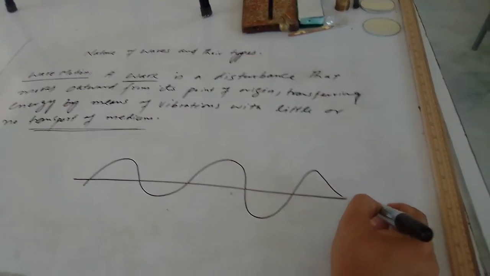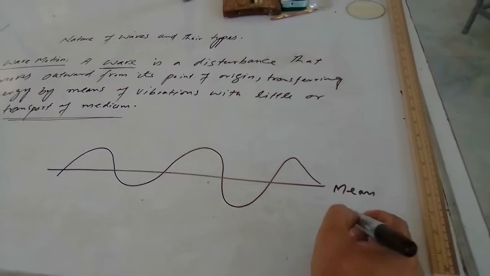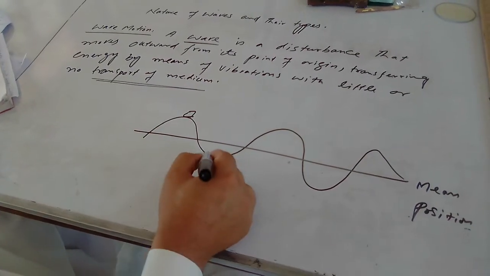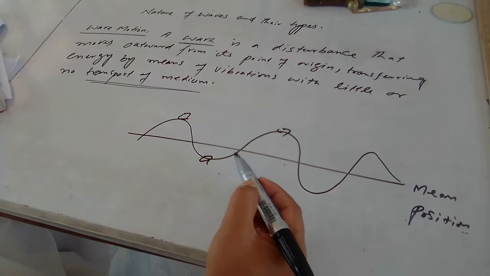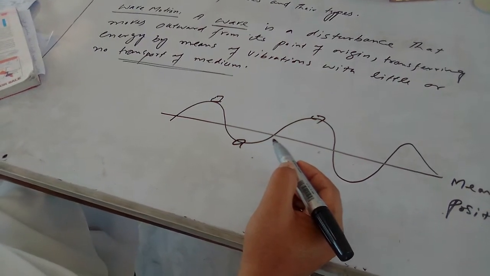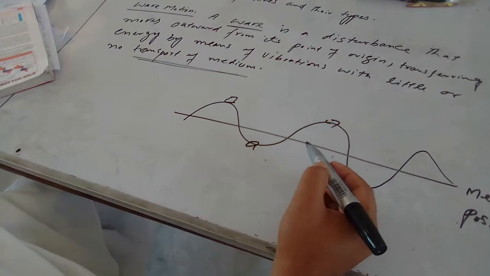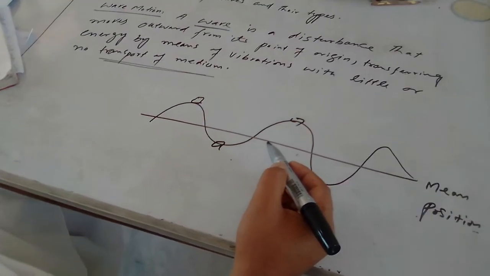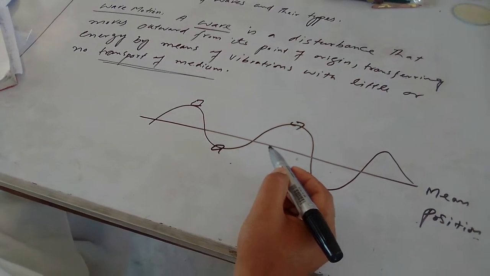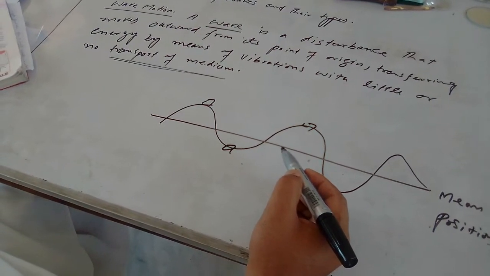This is called mean position, and the card or piece of paper moves up and down about its mean position. The energy which is spent in moving the pencil up and down reaches the card or piece of paper by means of water waves, due to which it also moves up and down.